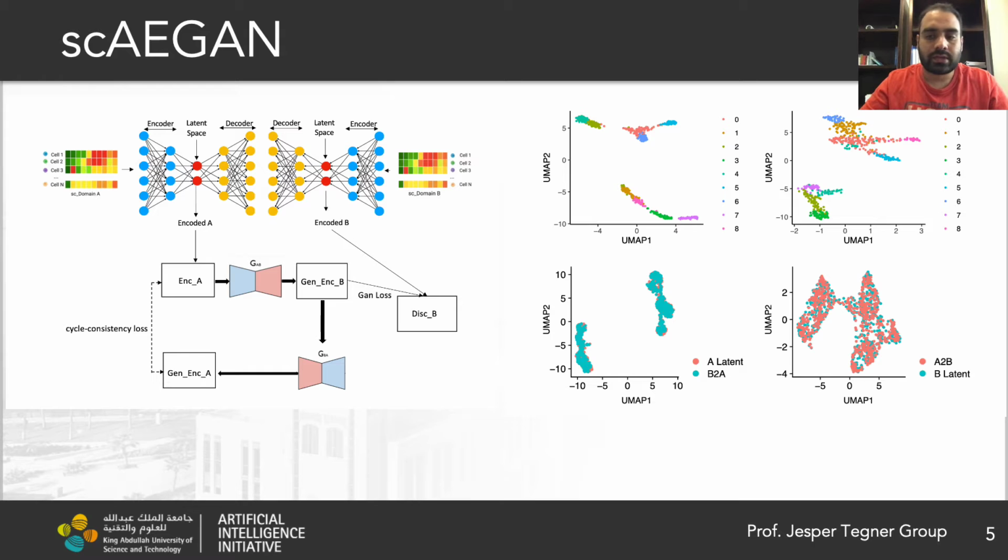So here we show that a coupling of two neural network architectures is sufficient to solve a broad suite of data integration challenges, as these challenges have previously been tackled with individual methods developed for each particular challenge. In this architecture, we use two neural network architectures, which are the autoencoders and the scAEGAN.